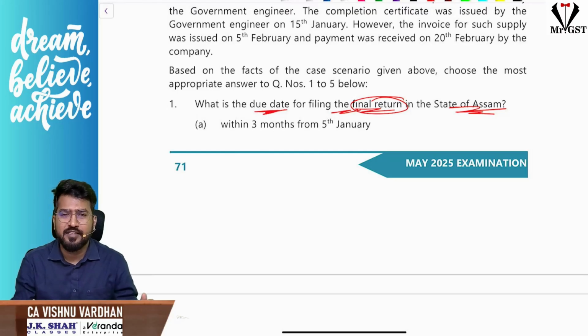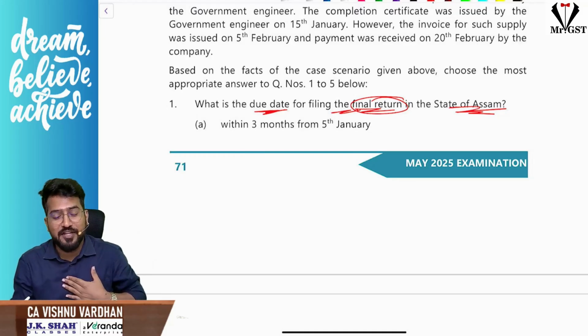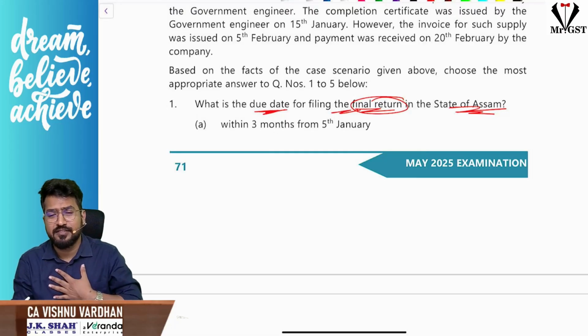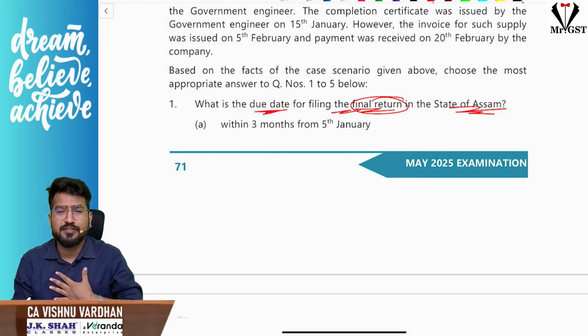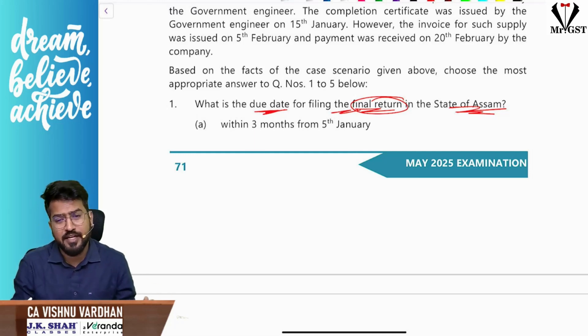GSTR 1 or 2B or 3B or GSTR 9 or final return, not annual return, final return. Just to confuse you, I said 1 or 2B or 3B. I am talking about the final return, due dates. GSTR 10 is the final return. Due date is 3 months from the date of order of cancellation or 3 months from the effective date of cancellation, whichever is later.